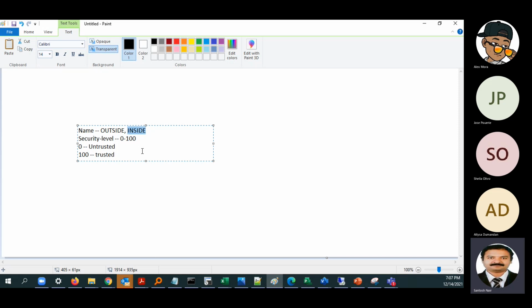But if you give any other name, say prod or any other name you like, by default the security level will be 0. Whereas if you give it as outside, the security level will be 0, and if you give it as inside, the security level will be 100.